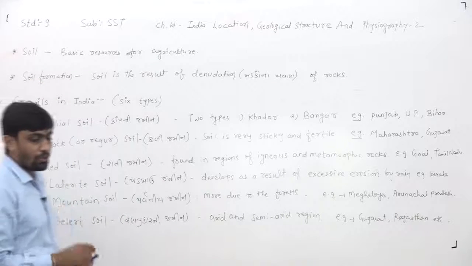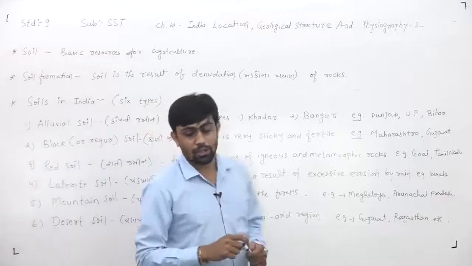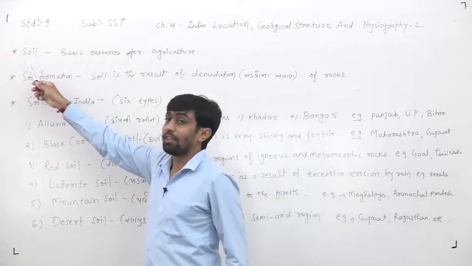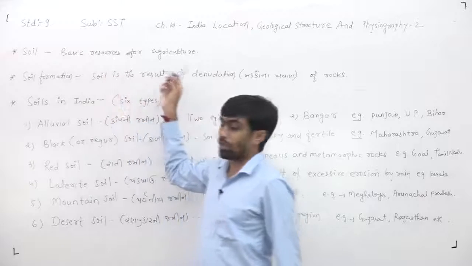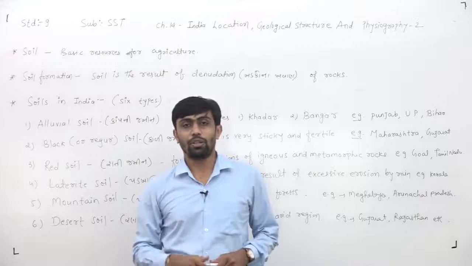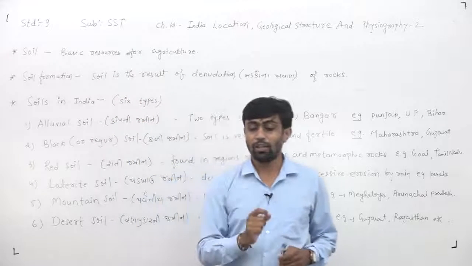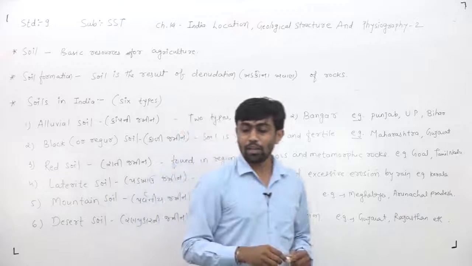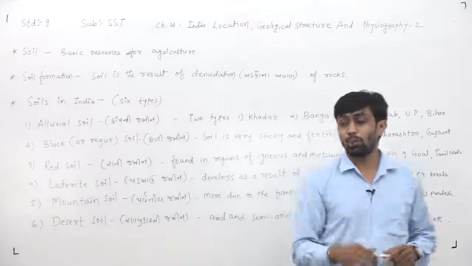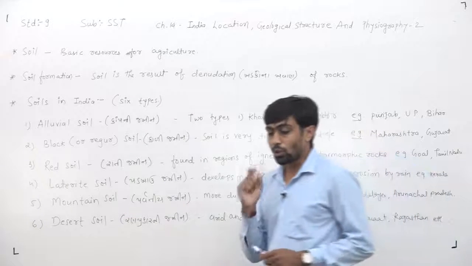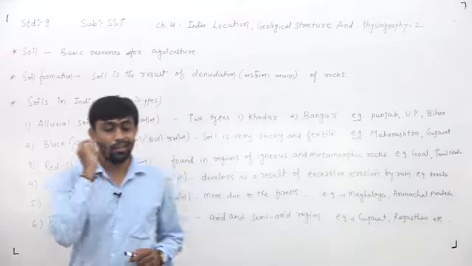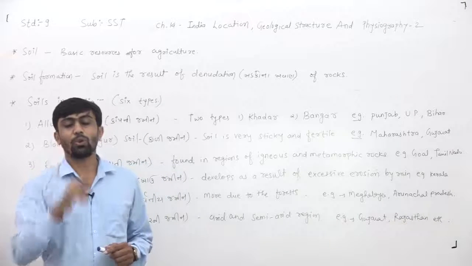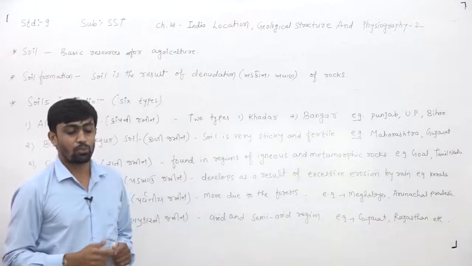Now what is the meaning of the soil? Soil, in Gujarati you have to say jameen. Now we know very well that soil is a basic resource for agriculture. Besides agriculture, soil is very important for us. Soil is a thin layer of organic and inorganic matter on the surface of the earth.